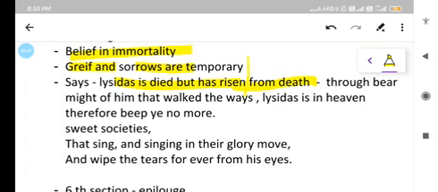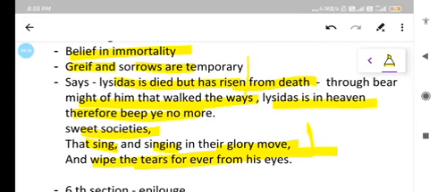Through the mighty power of him that walked the waves. Lycidas is in heaven, therefore weep ye no more. So these are lines from the poem Lycidas, and these are very important lines from the point of view of the NET exam. And these lines continue as: sweet societies that sing in their glory move and wipe the tears forever from his eyes.